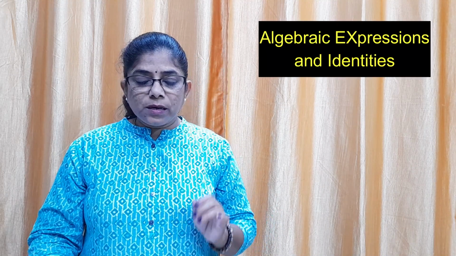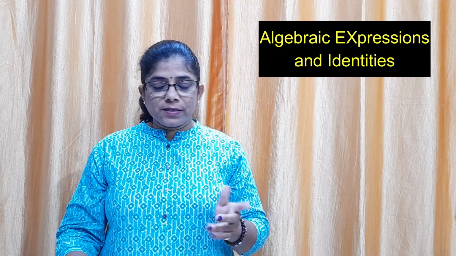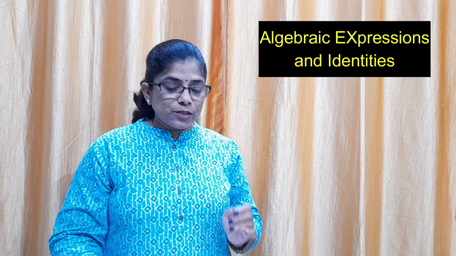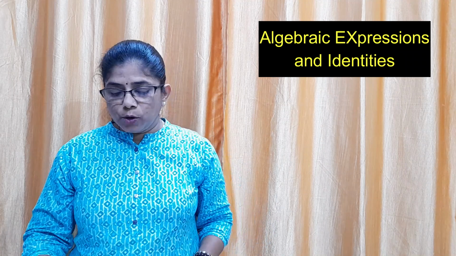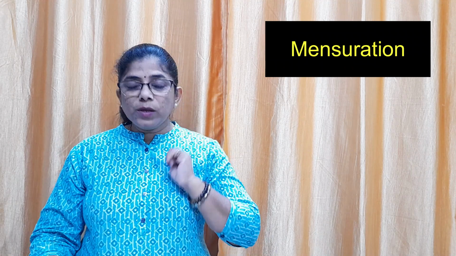Now the next chapter is algebraic expressions and identities. In the old book there were 5 exercises and now in the new book there are 4 exercises. Actually even this is a very important chapter. We will talk about this chapter at the end of this video. Now the next is mensuration. Even this is an interesting topic. In the old book there were 4 exercises and now in the new book there are 3 exercises.